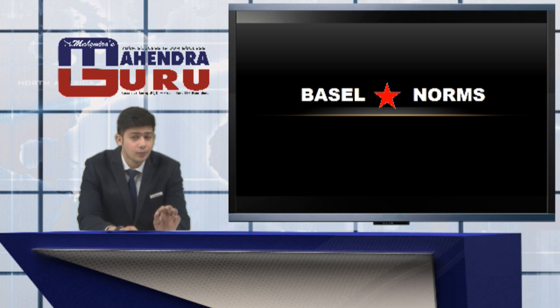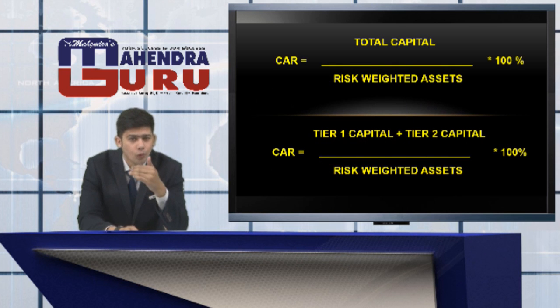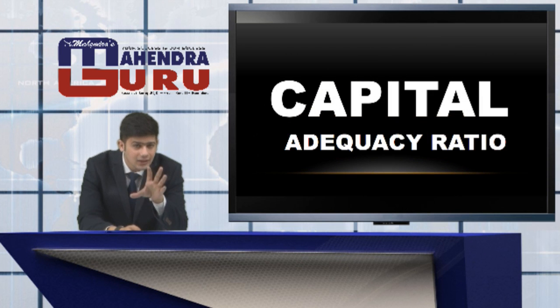First and foremost, the most important component of this particular topic is capital adequacy ratio. Every aspirant has a doubt about what a capital adequacy ratio is. Let's discuss first the formula and then I'll tell you what the definition could be. The formula is total capital upon risk weighted assets into 100, that is the capital adequacy ratio. That is the formula, but what is the essence or meaning of this particular ratio? It's very simple. The amount of risk that can be incurred in the form of loss from the total capital, that particular measure is described by this ratio, the capital adequacy ratio.